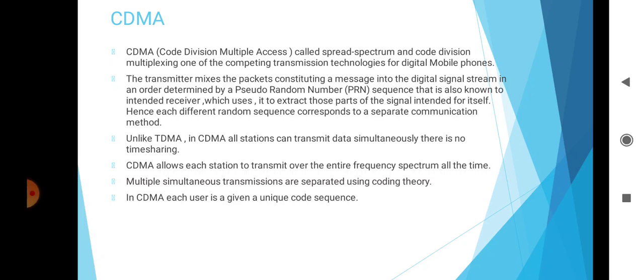Here, unlike TDMA, in CDMA all stations can transmit data simultaneously. There is no time sharing. CDMA allows each station to transmit over the entire frequency spectrum all the time, and multiple simultaneous transmissions are separated using coding theory. In CDMA, each user is given a unique code sequence.